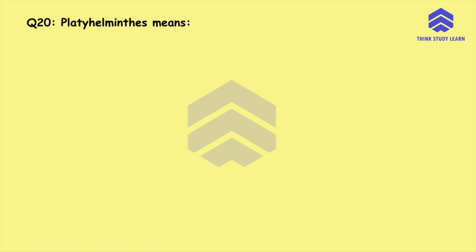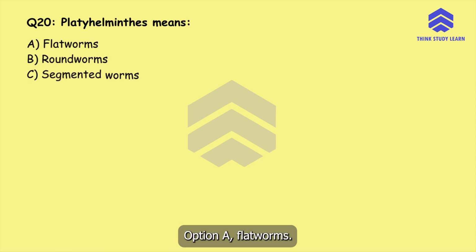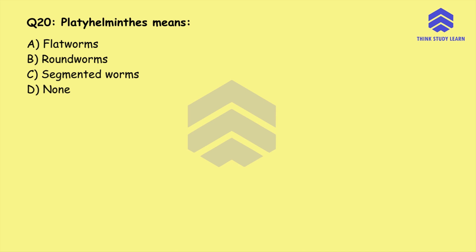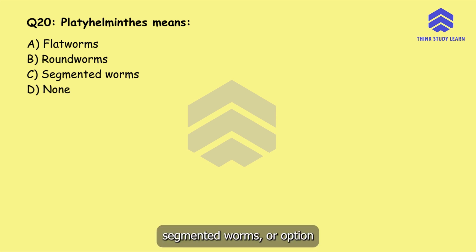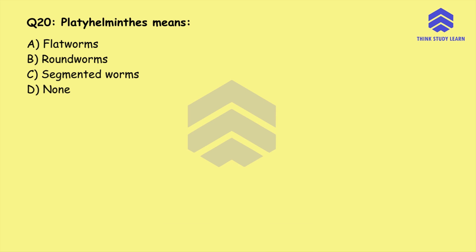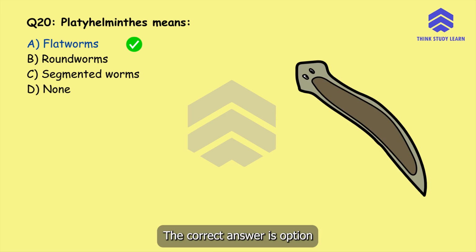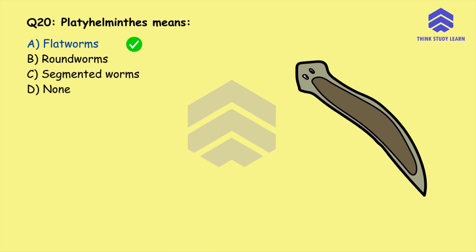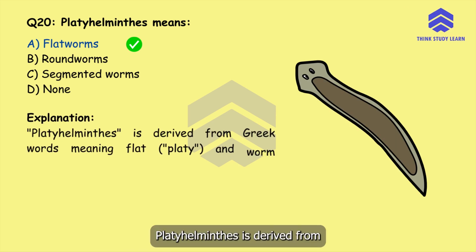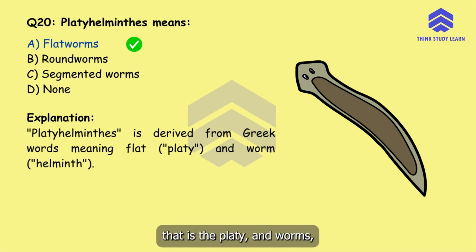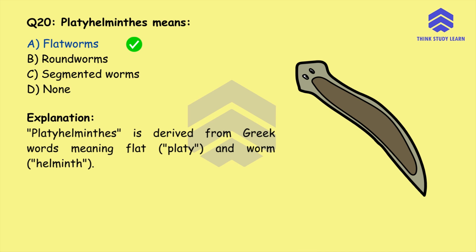Question number 20. Platyhelminthes means option A, flatworms, option B, roundworms, option C, segmented worms, or option D, none. The correct answer is option A, flatworms. Platyhelminthes is derived from Greek words meaning flat, that is the platy, and worm, that is the helminth.